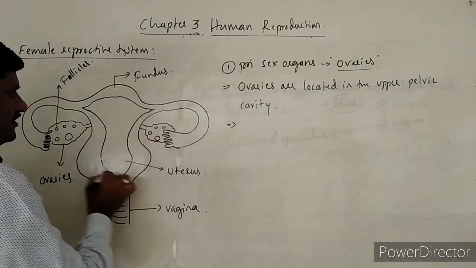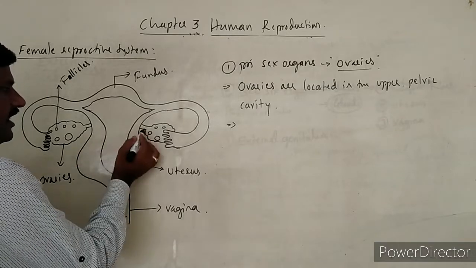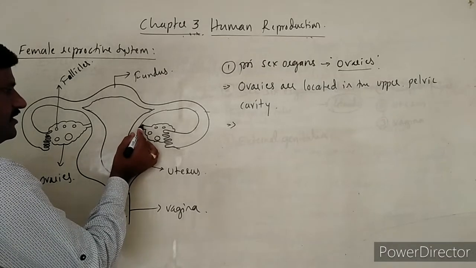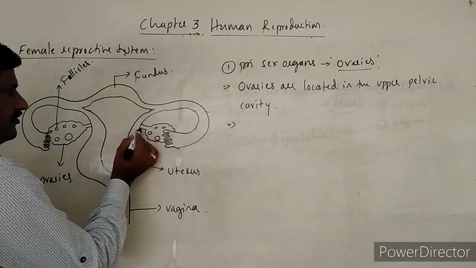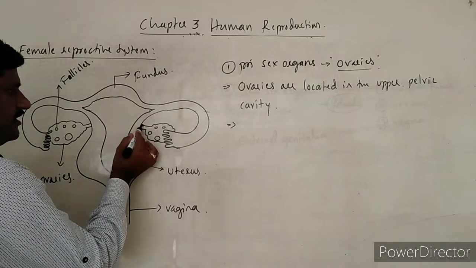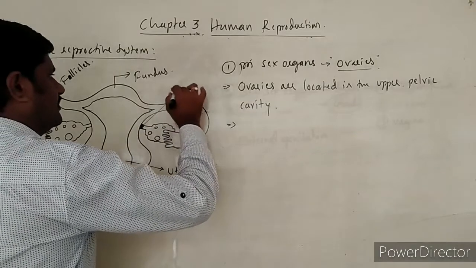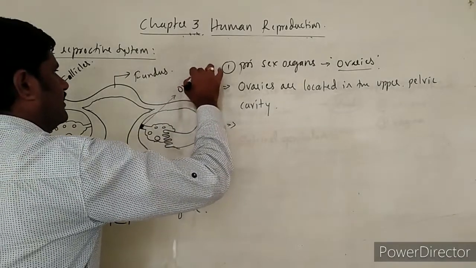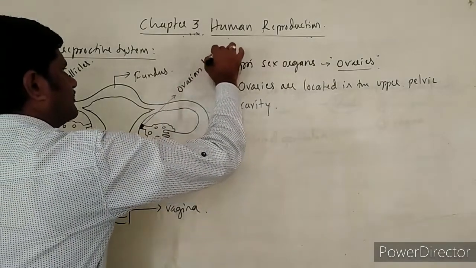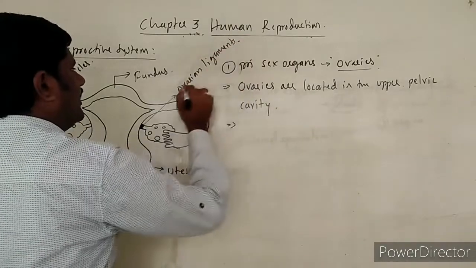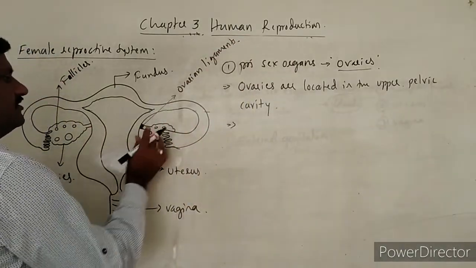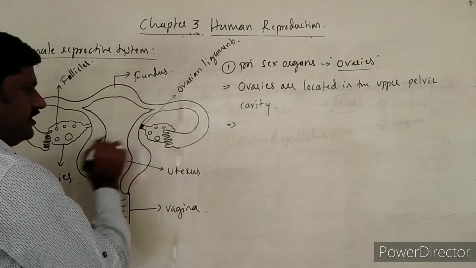This entire structure itself is said as uterus, and to the body of the uterus it is attached with the help of specialized ligaments called ovarian ligaments. What are these called? Ovarian ligaments. Ovarian ligaments attach the ovary to the wall of the uterus.